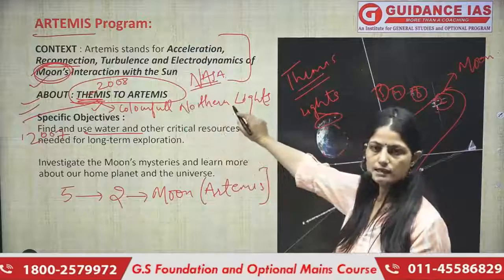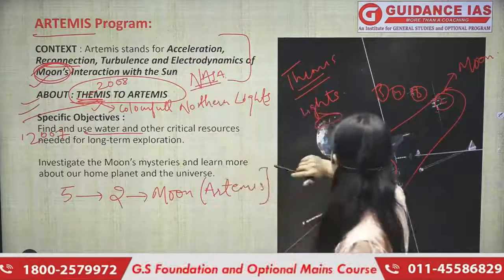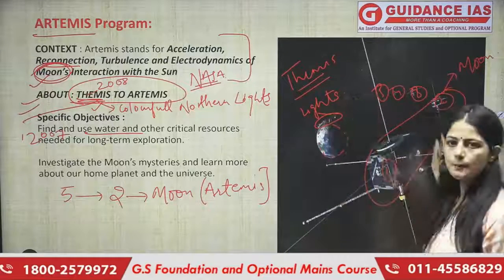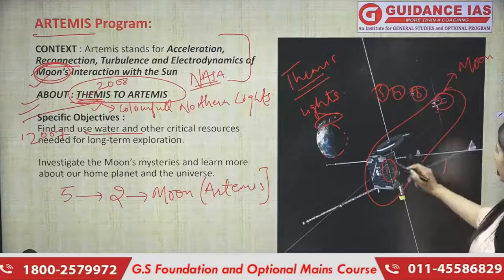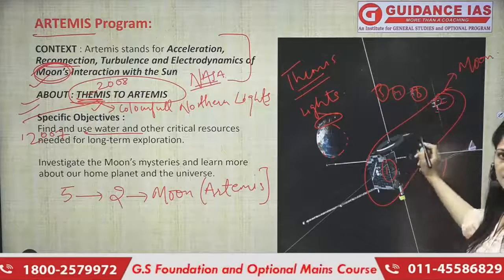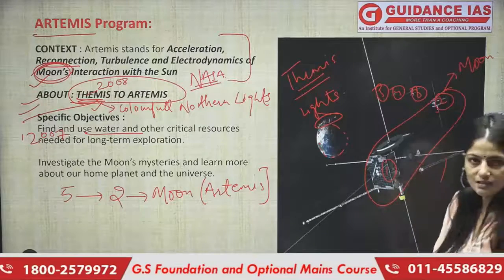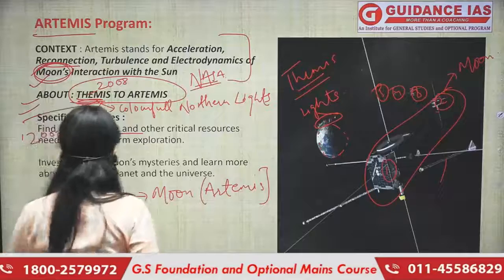So there's a high chance that in this prelims only, they can ask you about Artemis also. Okay? I have made you understand through this picture how out of these 5 satellites, they used 2 of them, recycled them, and sent them to the moon to study and investigate the moon.